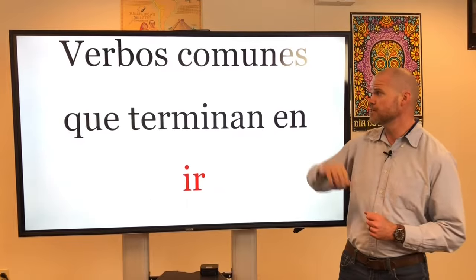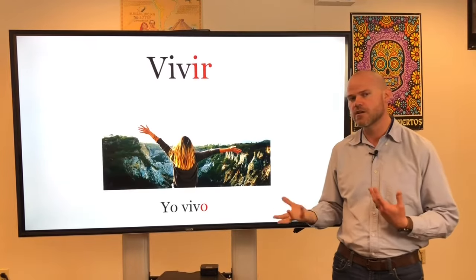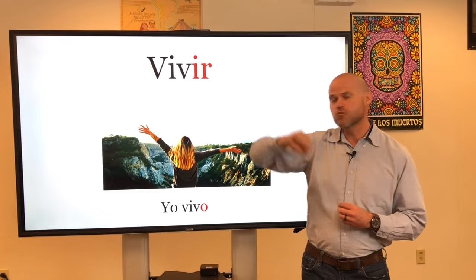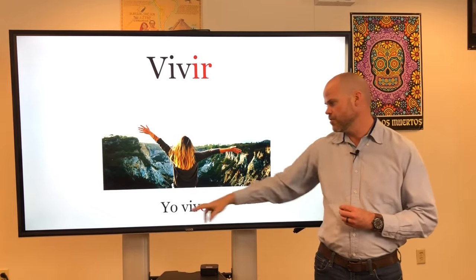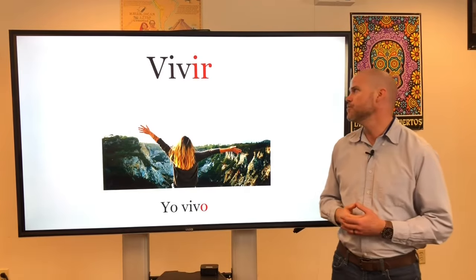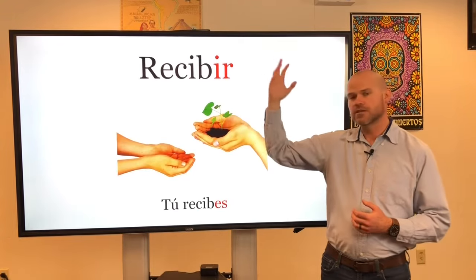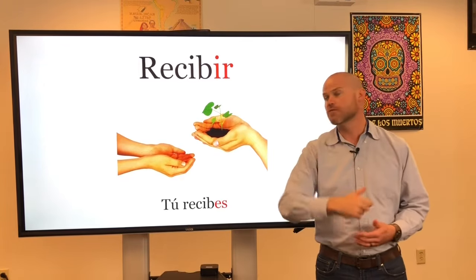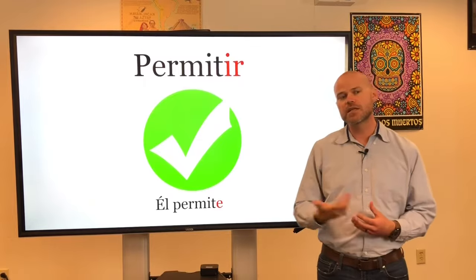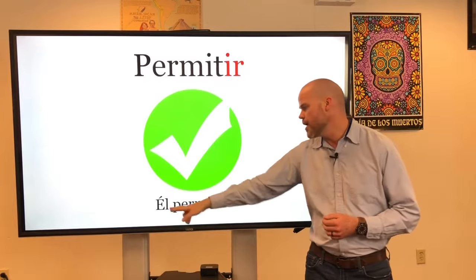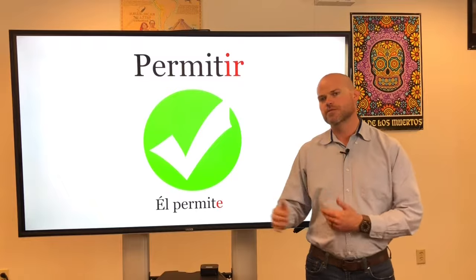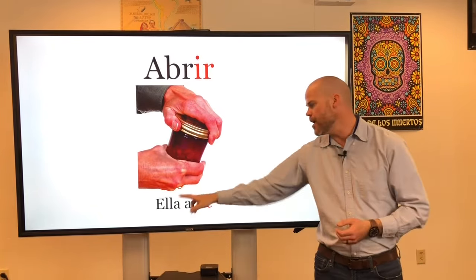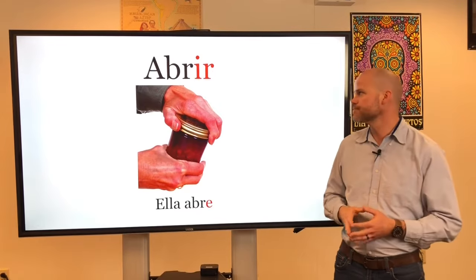Muy bien, so let's take a look at some common verbs that end in IR, or common verbos de IR. Vivir, muy bien, vivir, that means to live. Yo vivo would be I live. Recibir, clase repite, recibir. Recibir is to receive. Tú recibes would be you receive. Permitir, clase repite, permitir. Muy bien. Él permite would be he permits. Abrir, abrir. That means to open. Ella abre would be she opens.